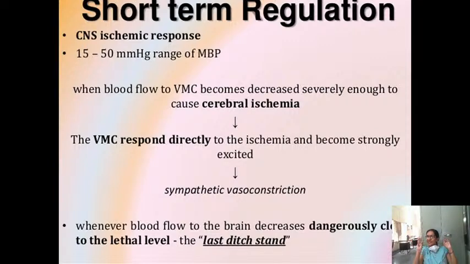So there will be cerebral ischemia. When there is cerebral ischemia, carbon dioxide, lactic acid, and other metabolites will accumulate near the vasomotor center.